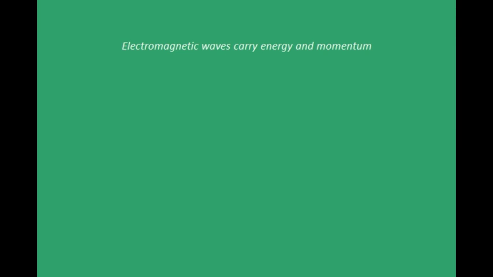Electromagnetic waves carry energy and momentum because there is electric field, right? And when you have electric field, energy density is given by epsilon naught E square by 2. That means that there is some energy. And even magnetic field energy density is given by B square by 2 mu naught. Hence, there is energy inside the electromagnetic wave, and that comes from the source actually. And this energy can be transmitted.